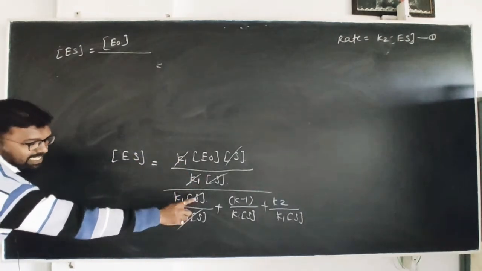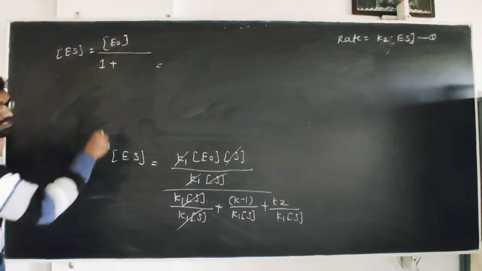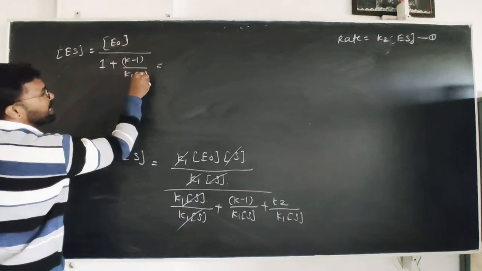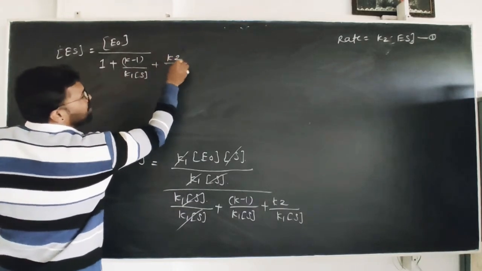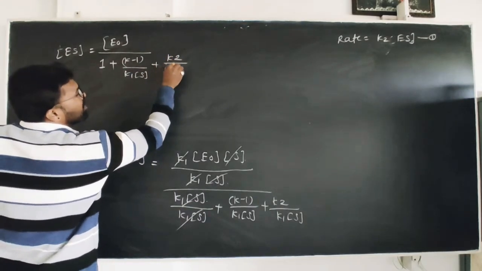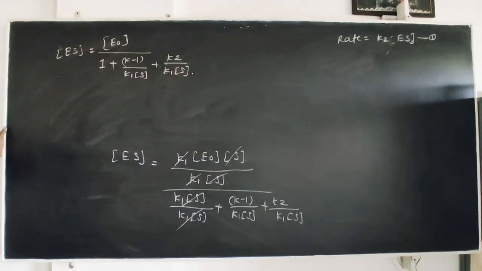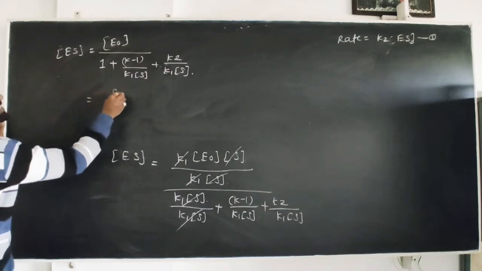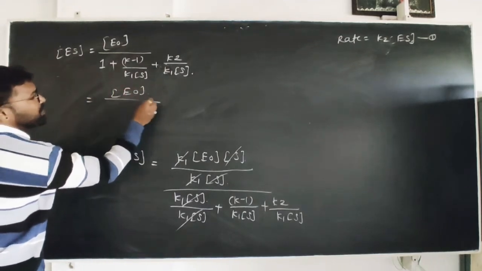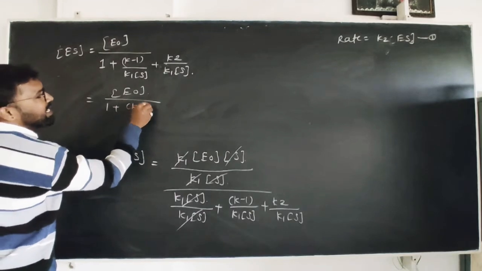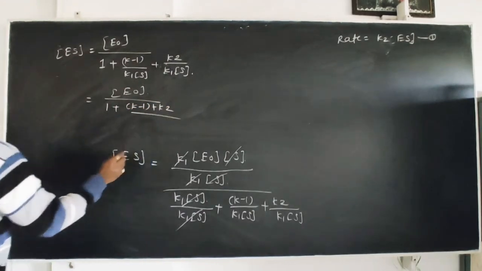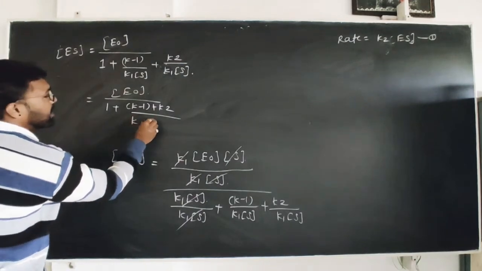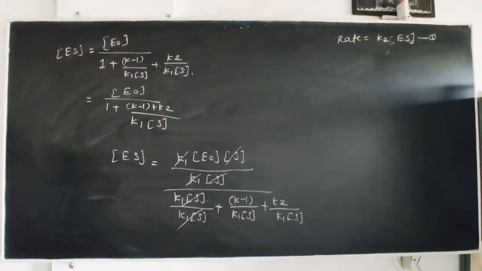Here K1S cancels, that means 1 plus K inverse upon K1 into S plus K2 into K1 into S. Both denominators are the same, therefore this can change as E0 into 1 plus K inverse plus K2 into K1 into S.